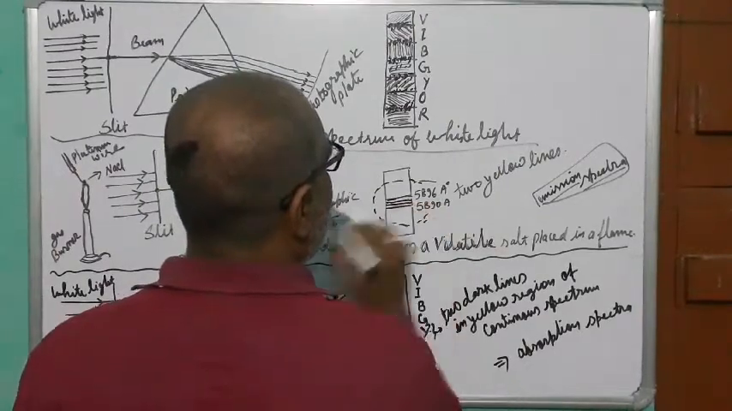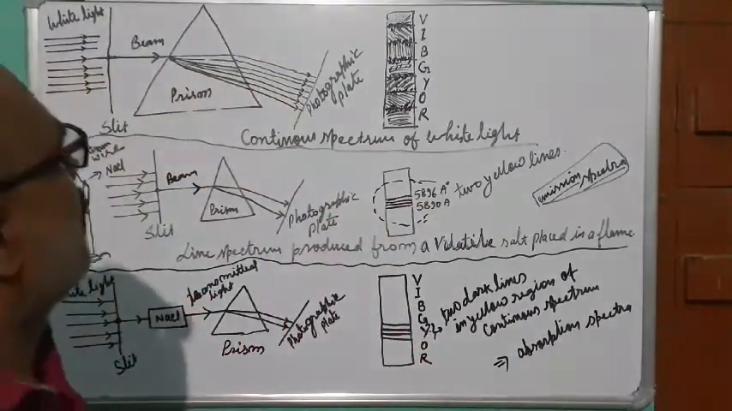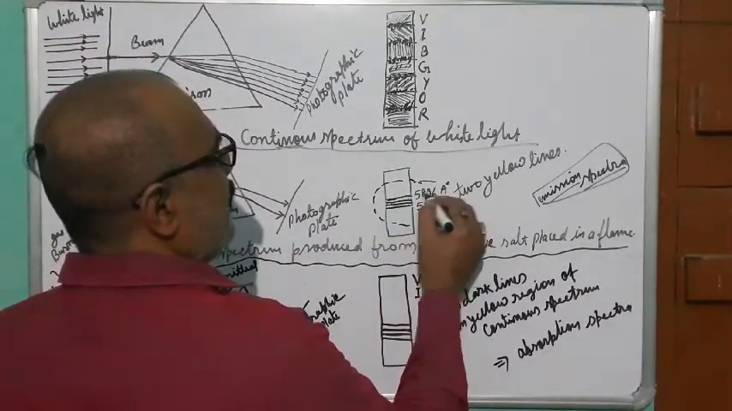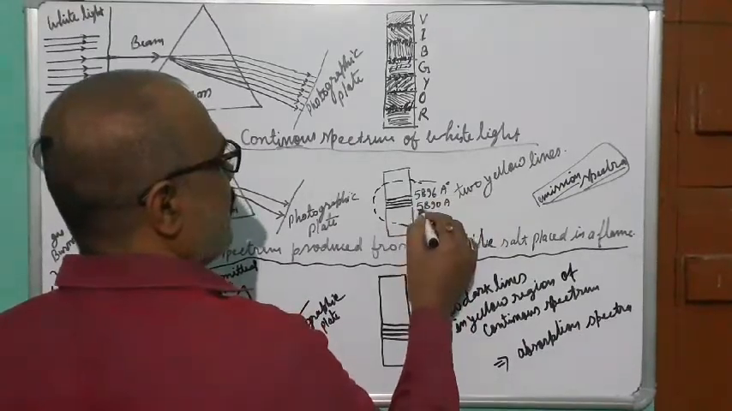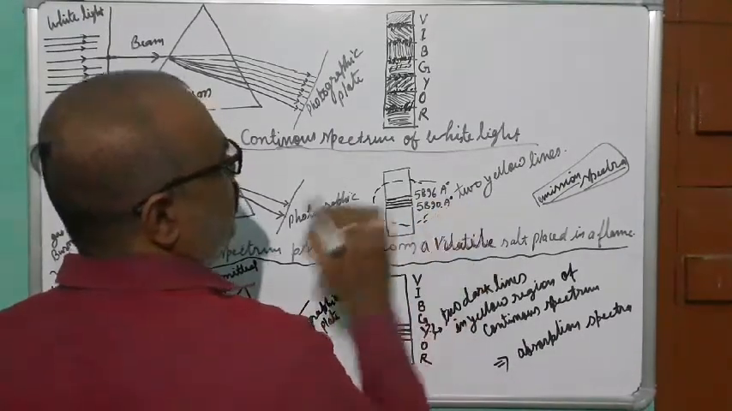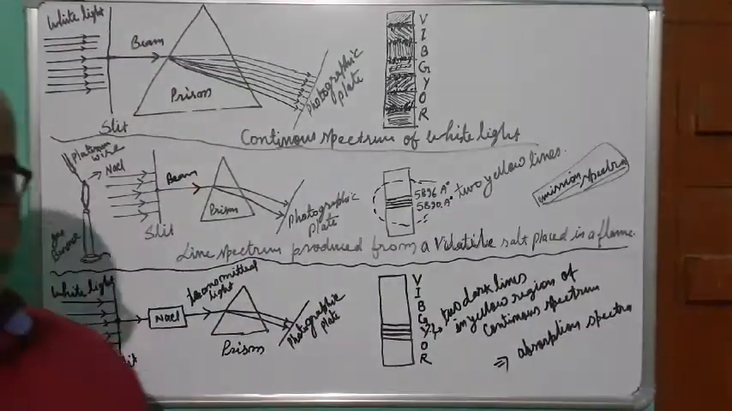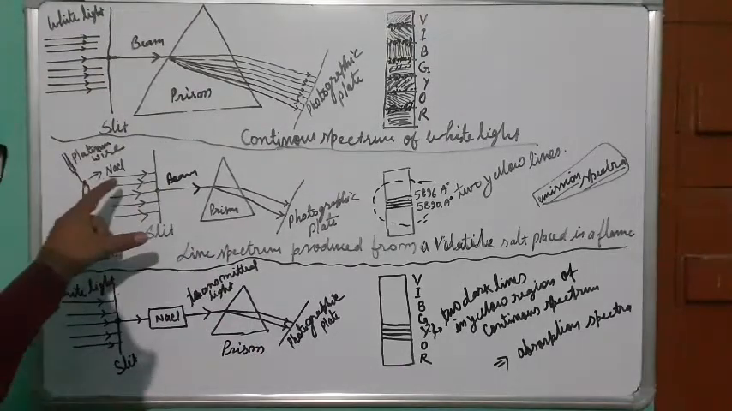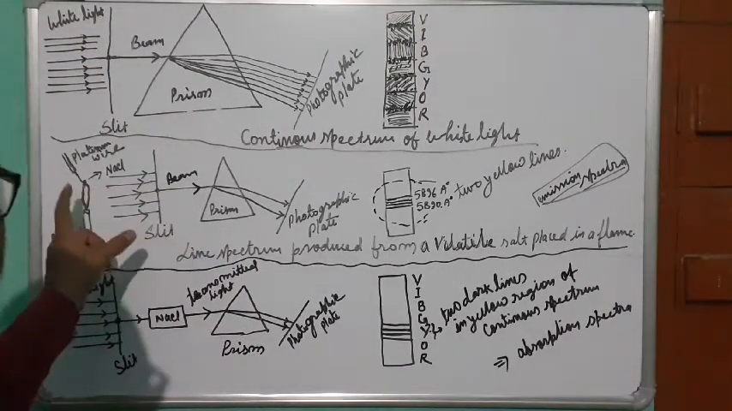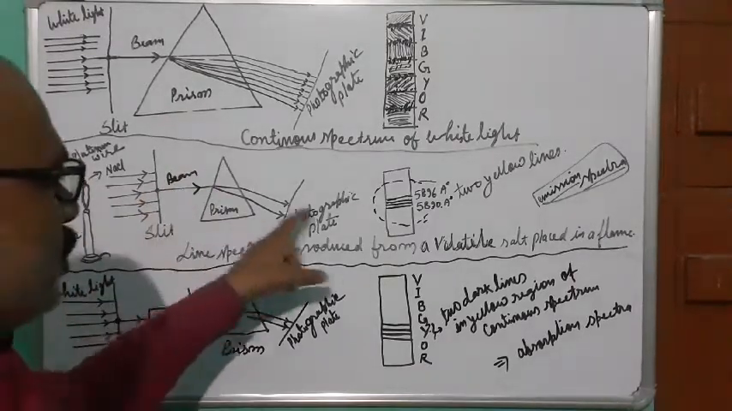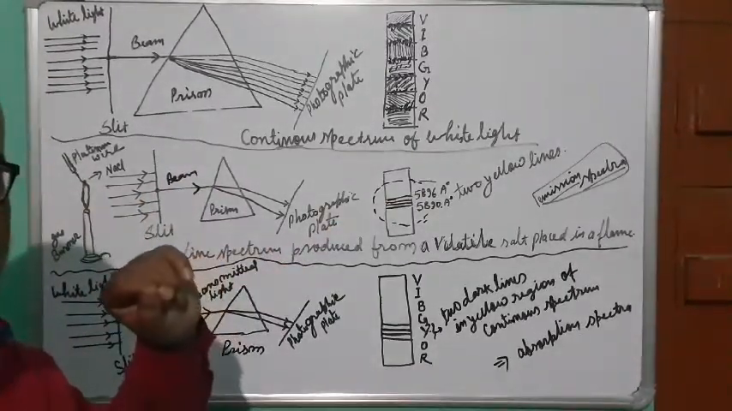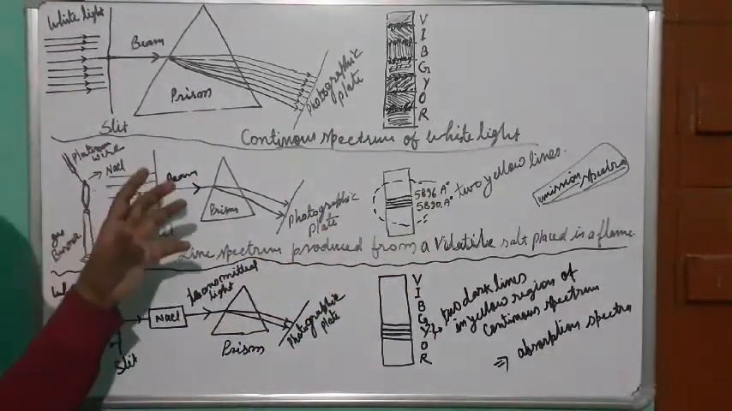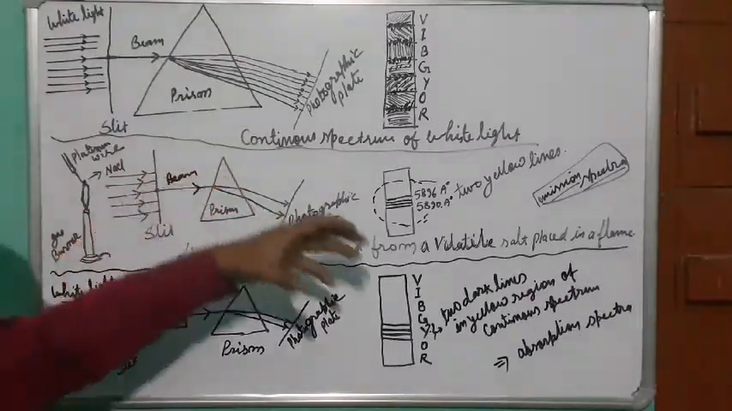I am showing just the yellow range only. We have got two yellow lines, and one has a wavelength equal to 5896 angstrom, another has 5890 angstrom. So these are the wavelengths, only two wavelengths. That means it absorbs the energy corresponding to these two wavelengths, and when it is in the excited state, it releases the same.